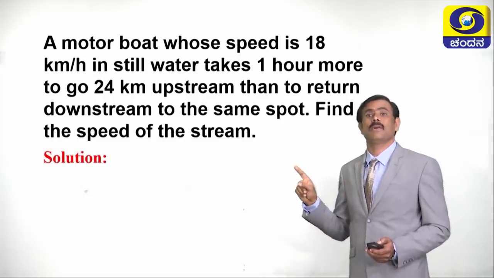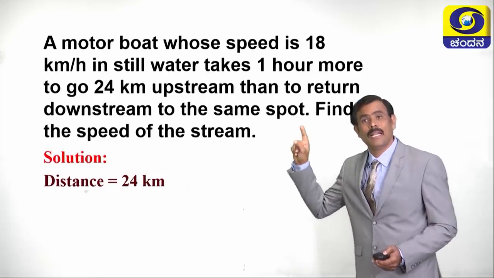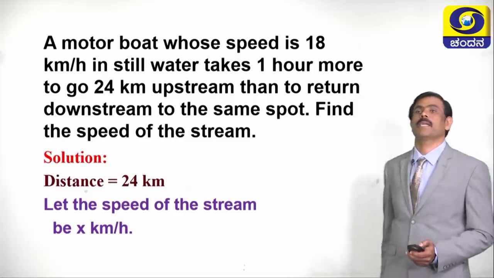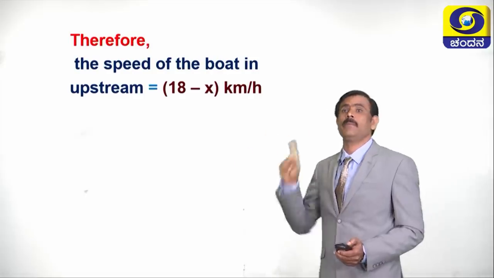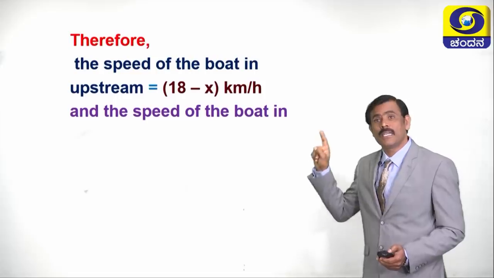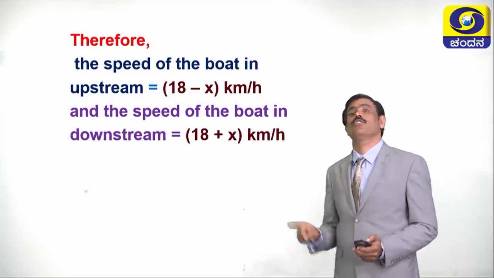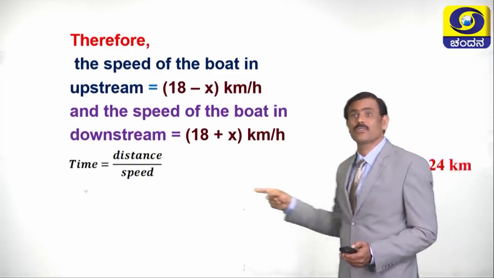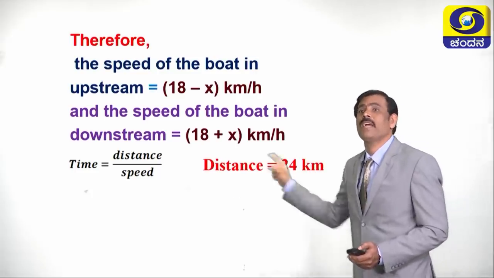The distance is given. What is the distance? Distance is 24 kilometer. Let the speed of the stream be x kilometer per hour. The speed of the boat in upstream is 18 - x kilometer per hour. The speed of the boat in downstream, as we discussed, is 18 + x kilometer per hour. Time is equal to distance by speed, and the distance is given as 24 kilometer. We can easily find the time.